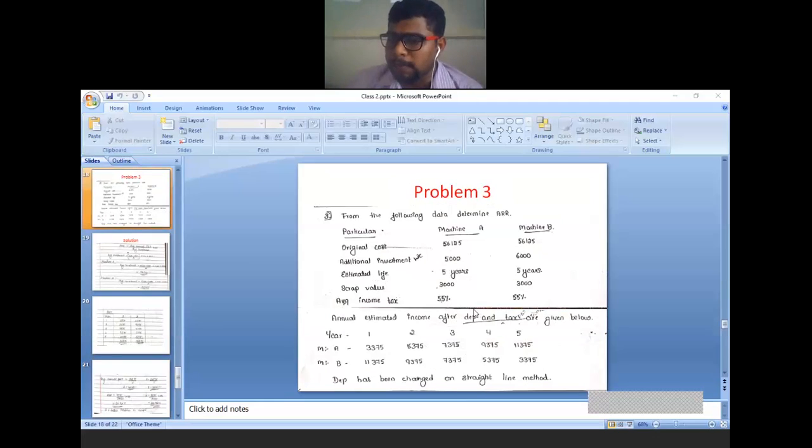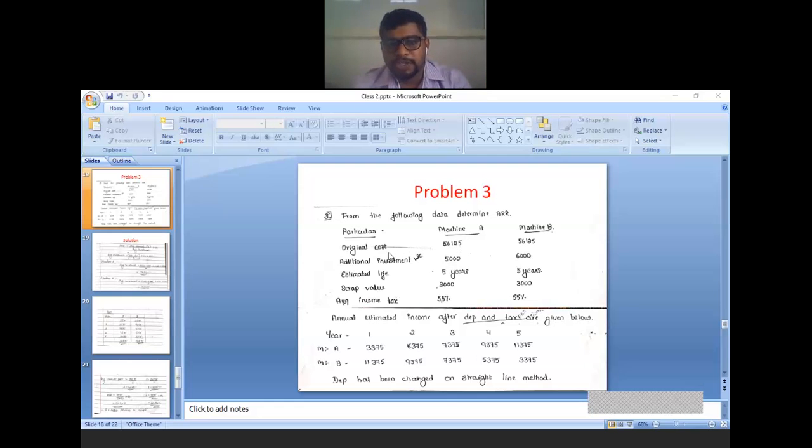Now last problem for the day, that is the last problem under ARR method. Now again 2 projects are there. I will explain one project, that is machine A. Sorry, 2 machines are given. Machine A I will explain here. Machine B you only try how to solve. So from the following data, determine ARR. Just mentioned ARR. Therefore you can use any formula, but preferably we are using the second formula.